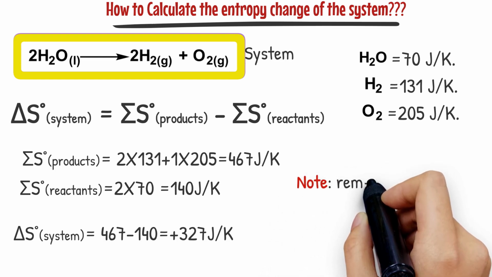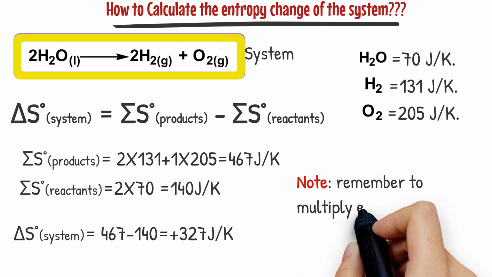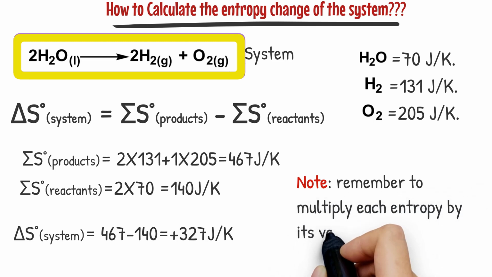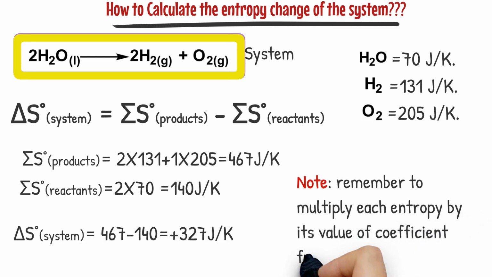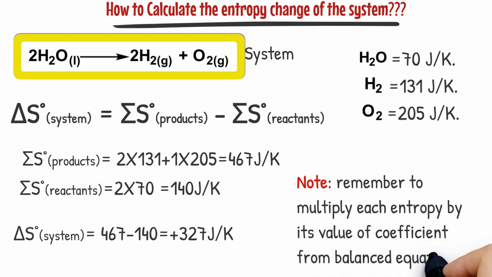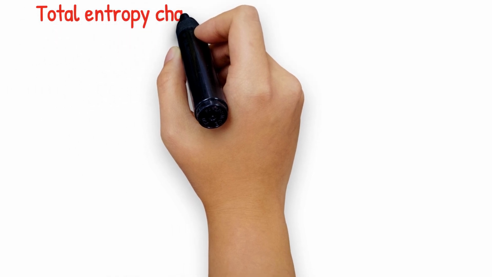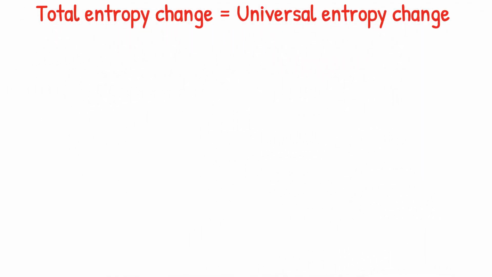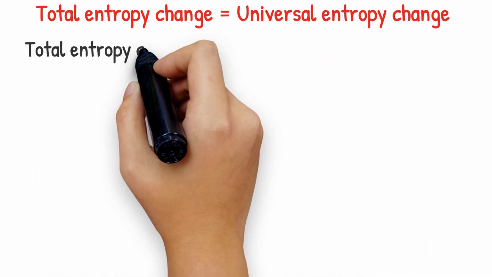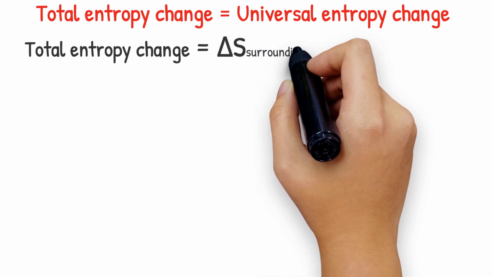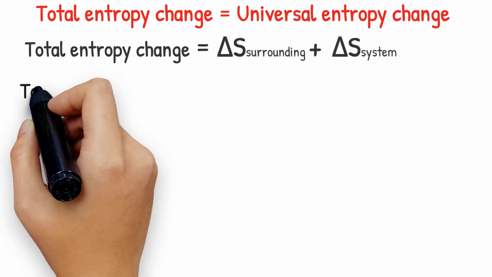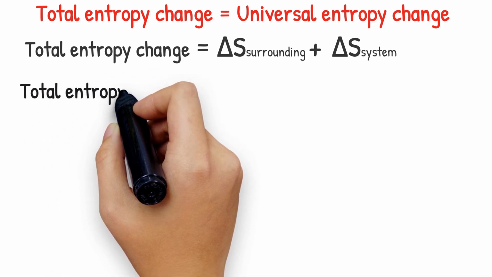Very important note: when you use this formula for calculating the entropy change of the system, remember to multiply each entropy by its coefficient from the balanced equation. After calculating both the entropy change of the system and of the surroundings, sum them. The result is the total entropy change. The total entropy change is also called the entropy change of the universe.